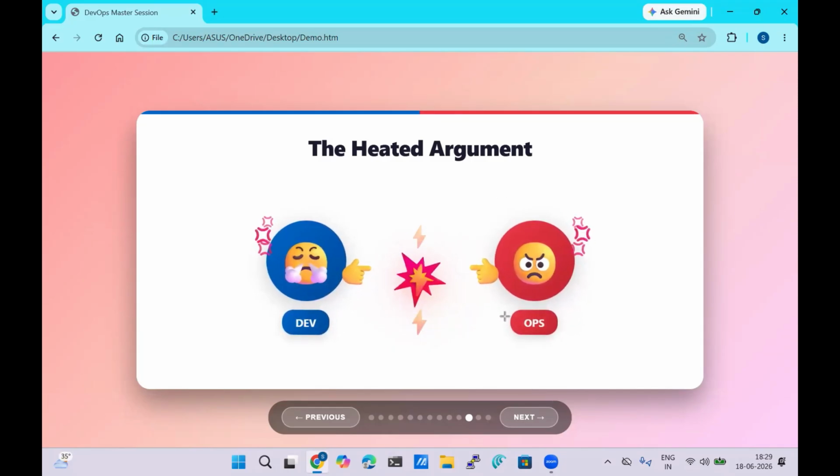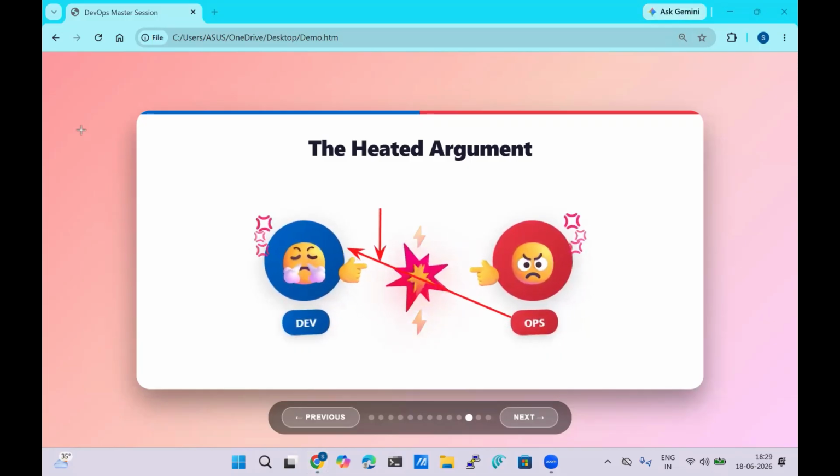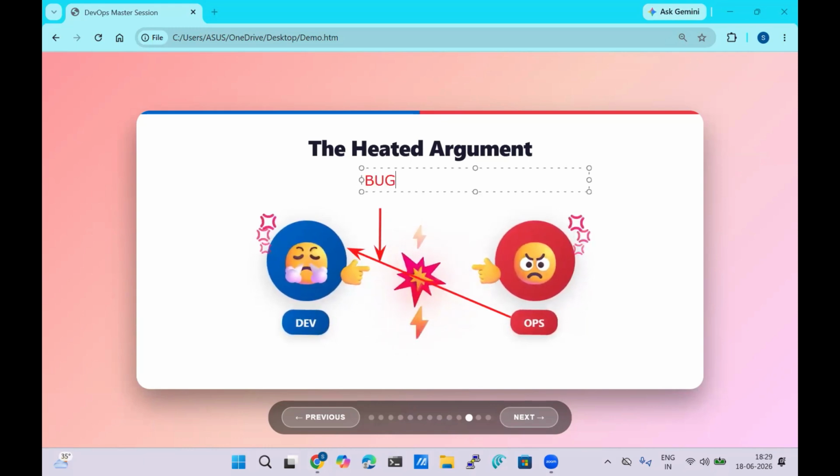Once the application has failed, the operational team will say to the development team, our application contains bugs, our application contains errors.